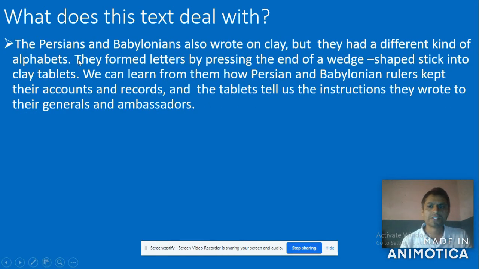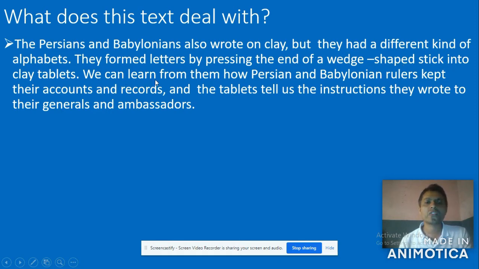The Persians, the people who live in Persia, so it's called Persian. The Persians and Babylonians also wrote on clay, but they had different kinds of alphabets. They formed letters by pressing the end of a wedge-shaped stick into the clay tablets.